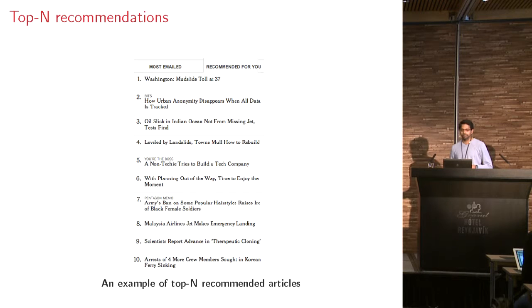What do I mean by that? Among the other things that they want, top-N recommendations are very common. If you're reading a New York Times article, you see this on the right-hand side. These are 10 articles that the New York Times desperately wants you to click. The hope is that by giving you some recommendations, you will click and read, and so forth.